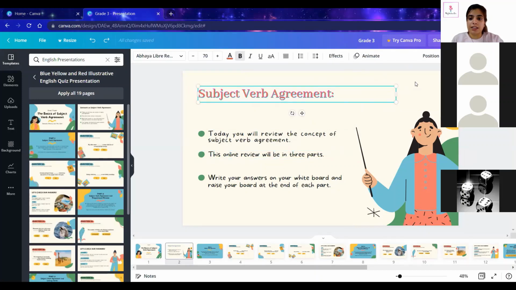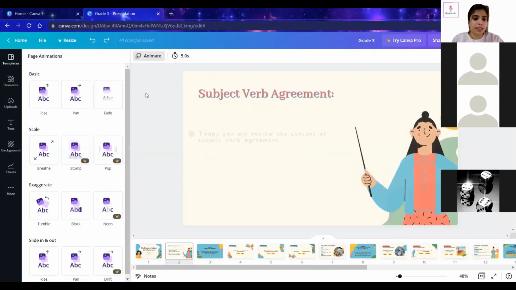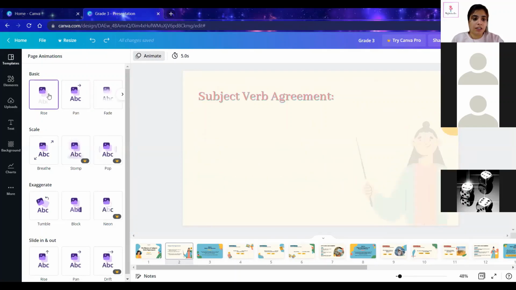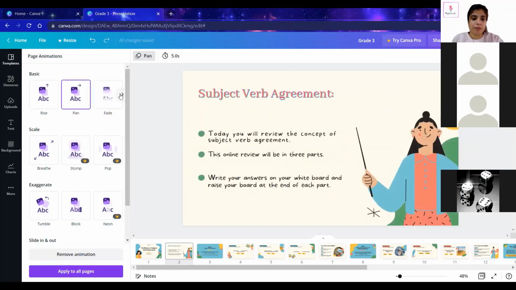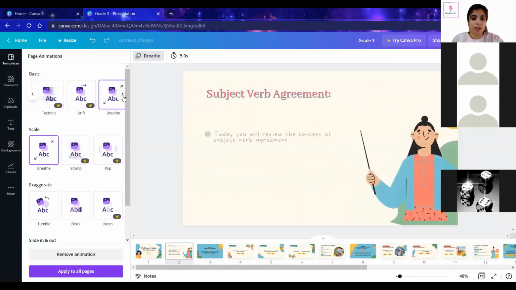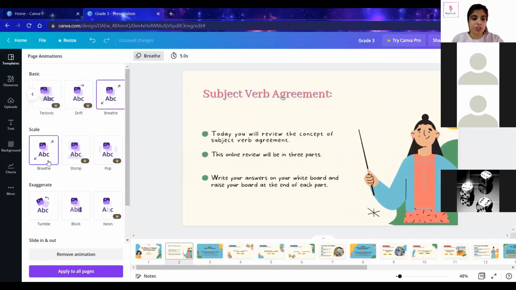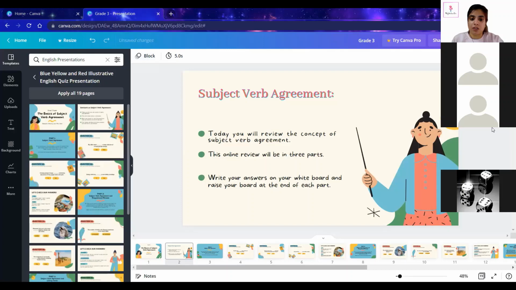And the next thing is the animation option. So here you will see there are basic options, rise, pan. Then we'll not go for the pro options. So whichever animation you want to go with, you can choose and you can move forward with it.